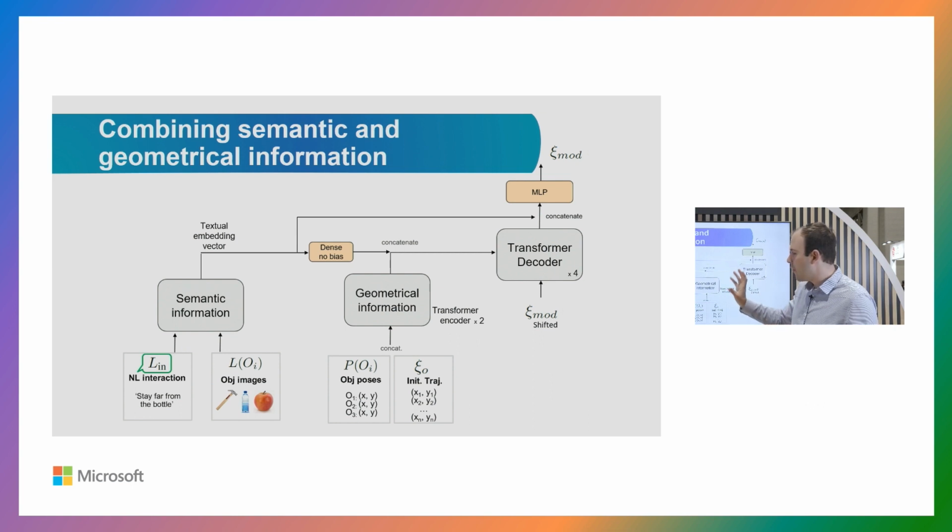So the module that I just explained is on the left side of this image, and we have to combine all this textual and visual information together with the geometrical information. As for the geometrical data, we use a Transformer encoder architecture that encodes all the object poses and the initial trajectory for the robot into a latent vector. And then both these vectors are going to be fed into the Transformer decoder module that outputs the final trajectory for the robot.